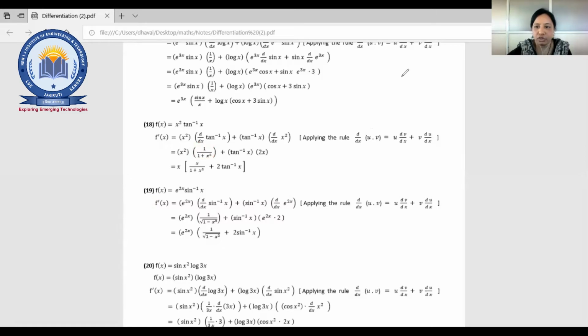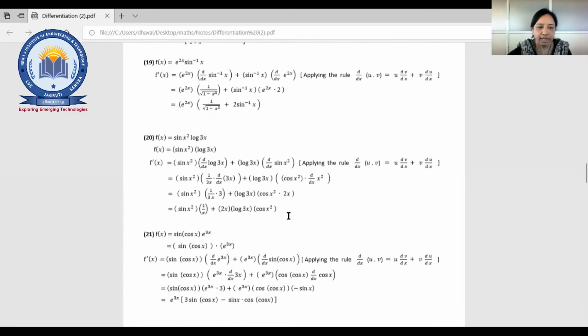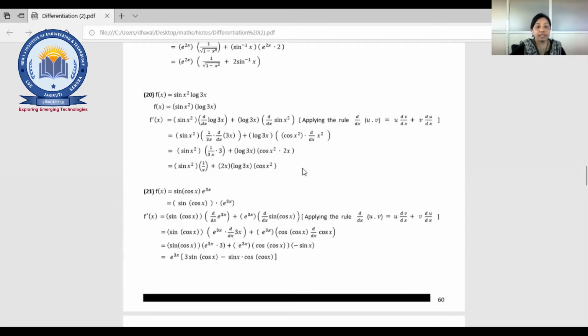Now the next one, 20. That is what? Sin x square into log 3x. Sin x square. Now there is a difference. It's not sine square, right? It is what? The power is of x. So that we have seen in the last lecture, right? The power may be of sine or it may be of x. So that you need to take care. This thing, x square. Fine. And log 3x. So u and v remain as they are.